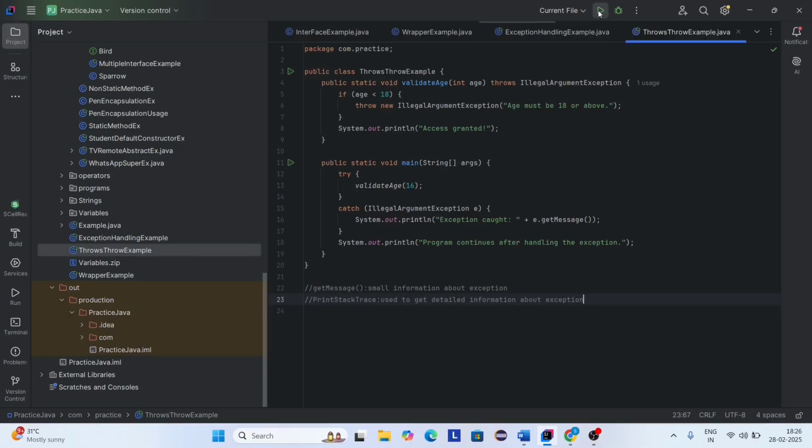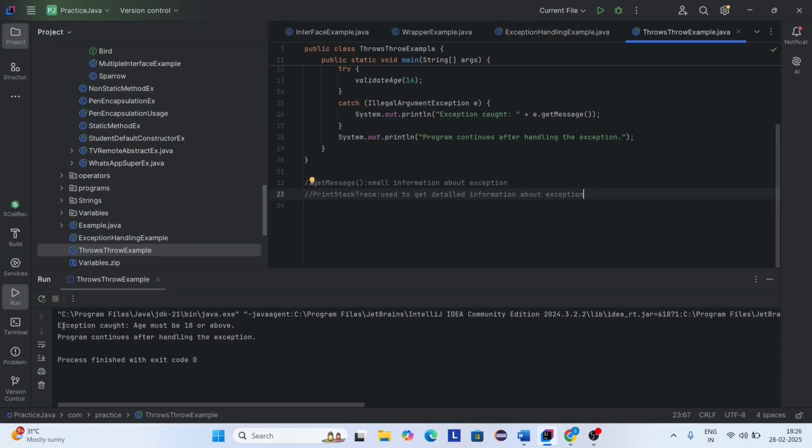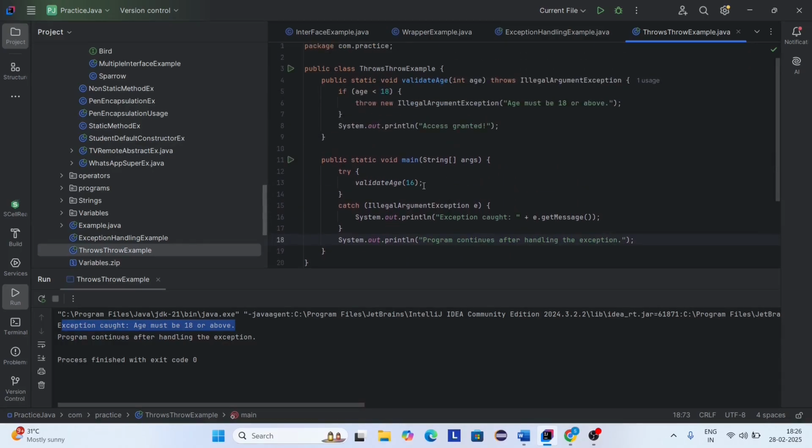Let's run this code. Here you can see: exception caught, age must be 18 or above. And it also prints this statement. If I give the age value as 19, it will print this statement. Why? Because no exception occurs here.